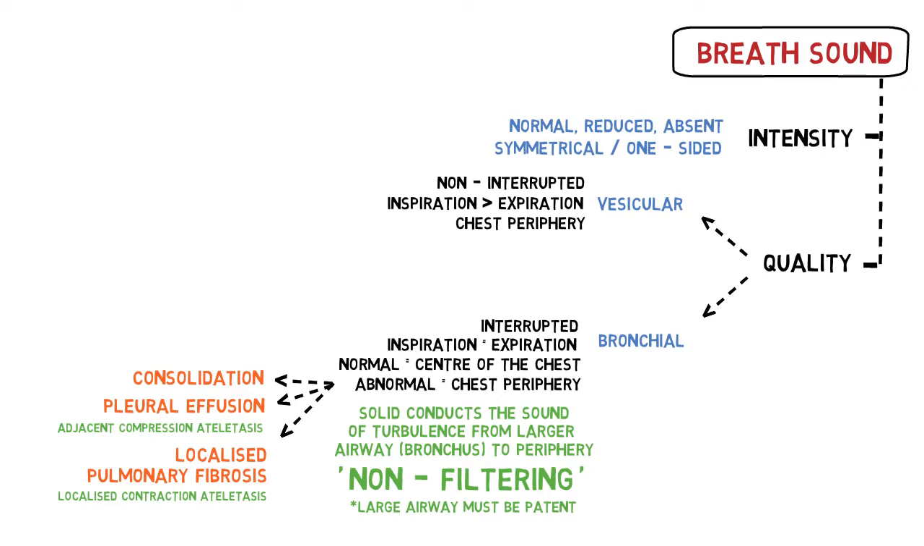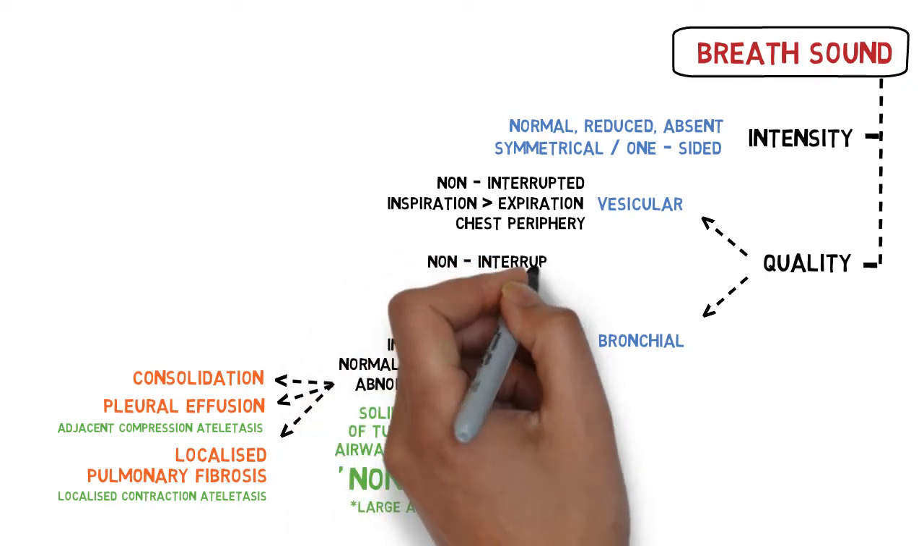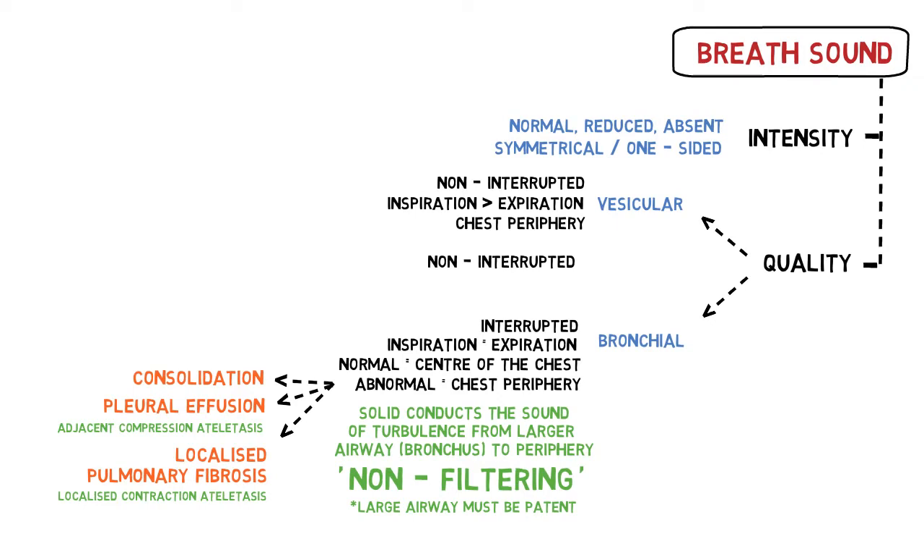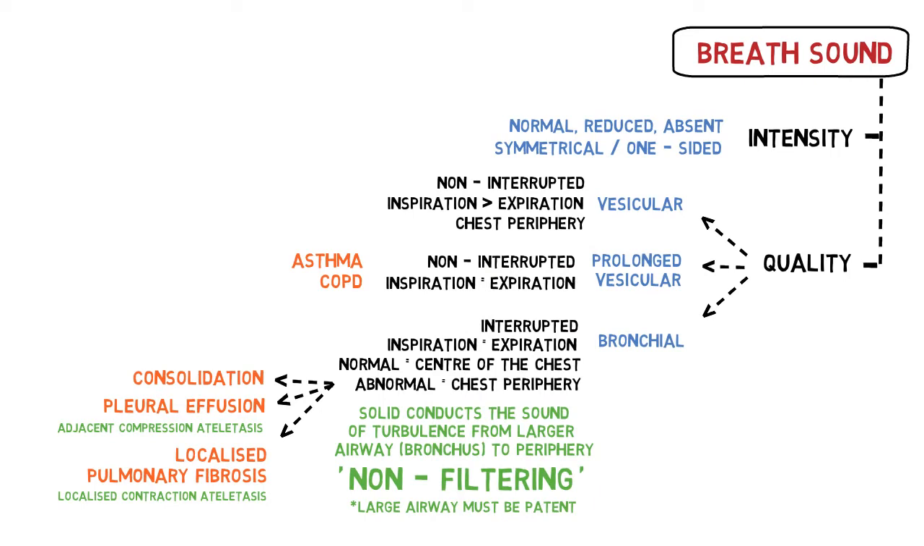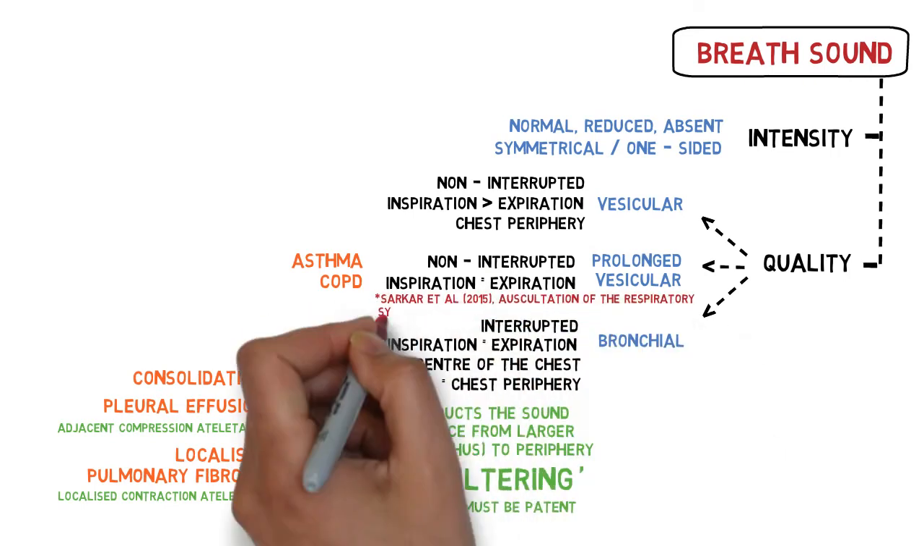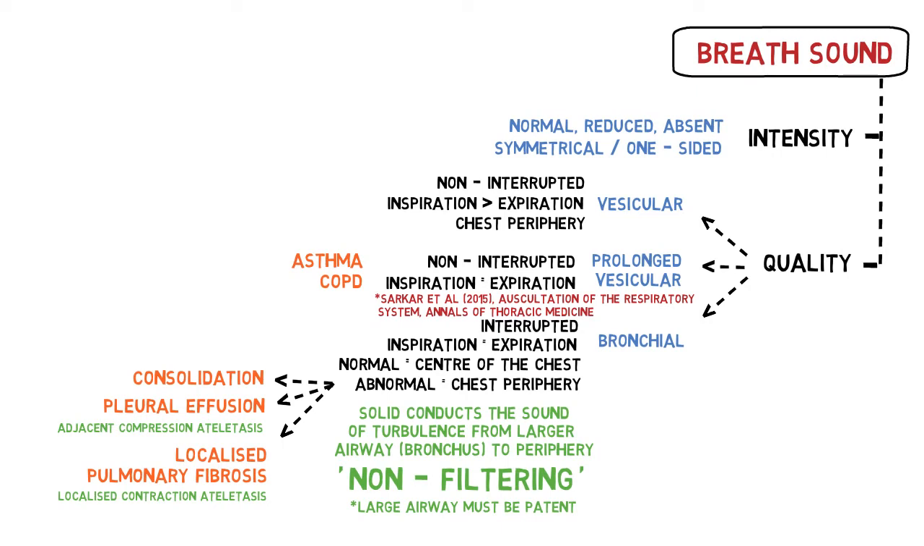Now that we have looked into the difference between vesicular and bronchial breathing, what if the breath sound is non-interrupted, but the duration of expiration is equal or longer than inspiration, which is seen in obstructive airway disease such as asthma and COPD? It is not stated here in the textbook. Some clinicians address this as vesicular breathing as well, simply because there is no gap between inspiration and expiration. But others identify this as a separate entity, which is prolonged vesicular breath sound. The latter is in accordance with a recent published paper by Saka et al. in Annals of Thoracic Medicine in 2015.